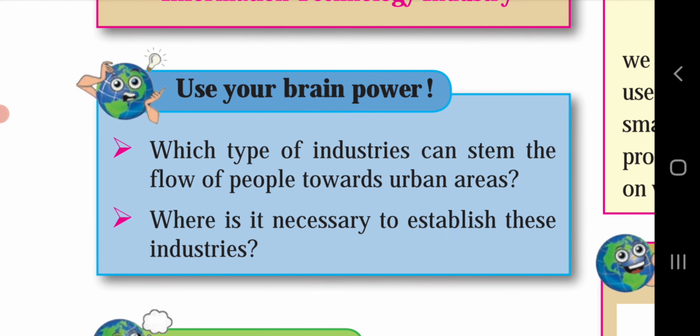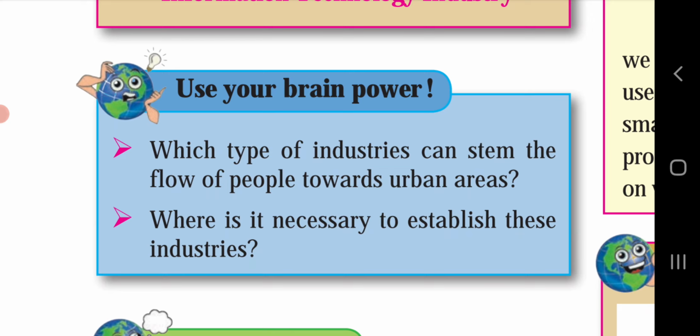Which type of industries can stem the flow of people towards urban areas? Migration is an important factor which affects the distribution of population. People from rural areas migrate to urban areas in search of jobs.